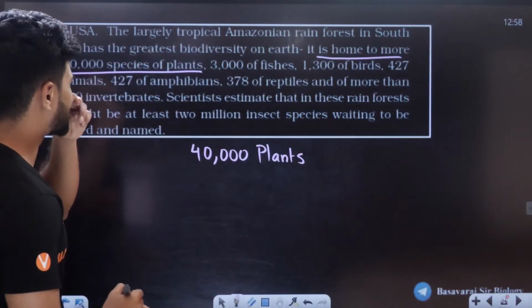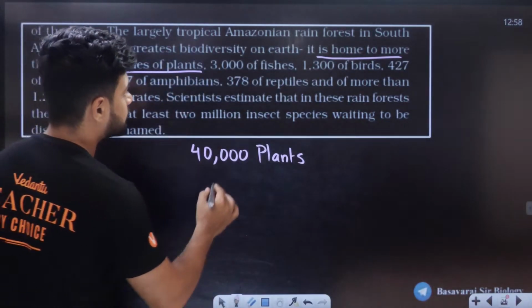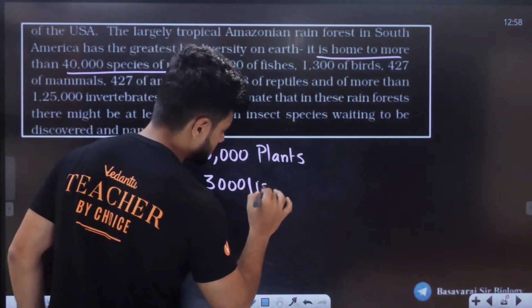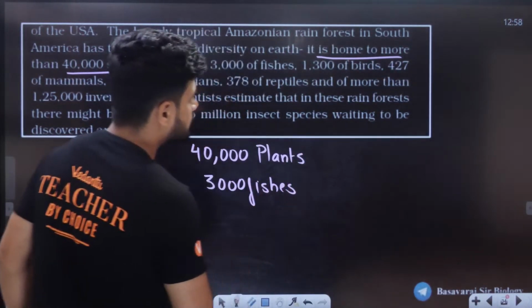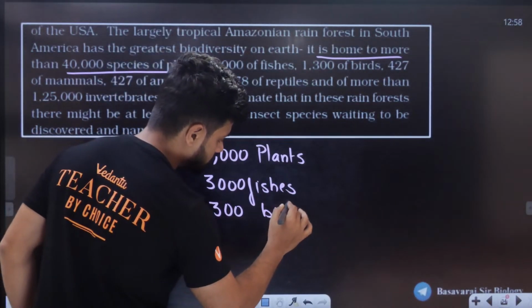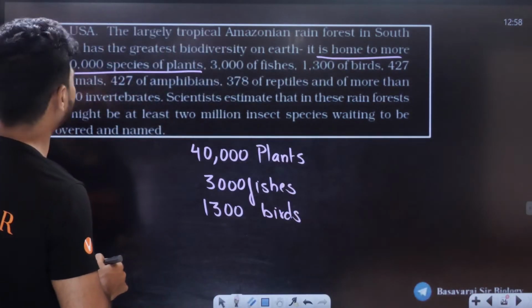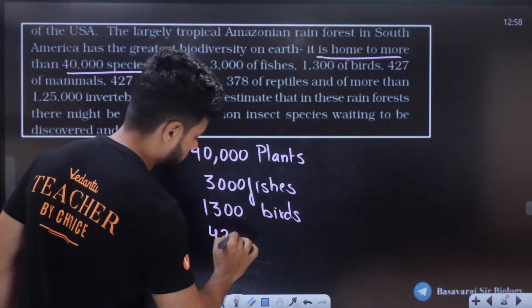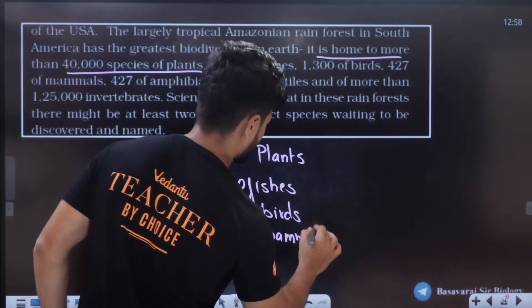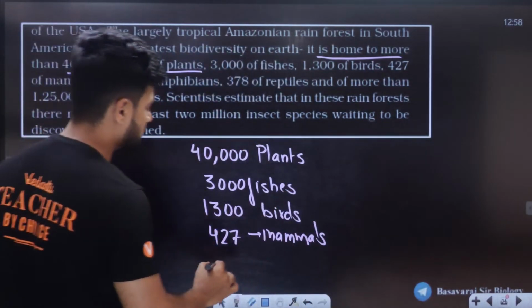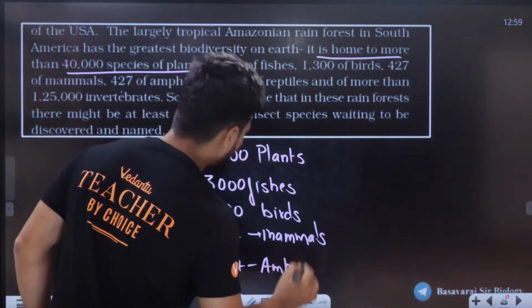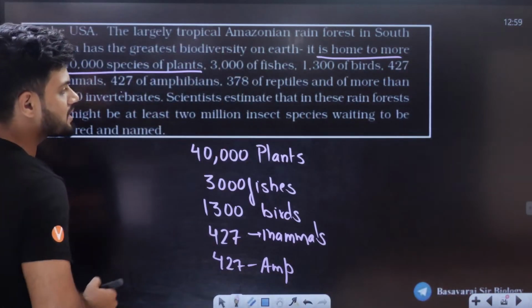3,000 species of fishes, 1,300 birds, 427 mammals, 427 amphibians, 378 reptiles.